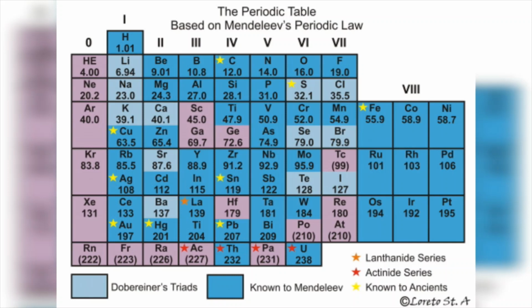Next demerit, ideally in a group the properties of elements must be the same, but in the periodic table elements with different properties are placed in the same group. For example, manganese is a metal which is placed in the group of non-metals, that is halogens, group 7.